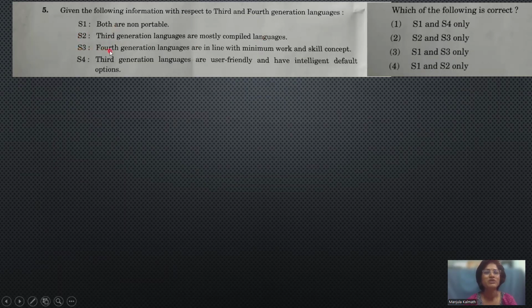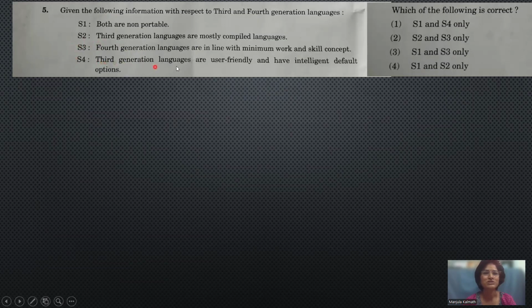Then third one, fourth generation languages are in line with the minimum work and skill concept. So here, as the computer generation has increased, the user work is reduced compared to the previous generation. Means it will be user friendly and convenient for the user to code and use, as well as to interpret things. So this one also is true.